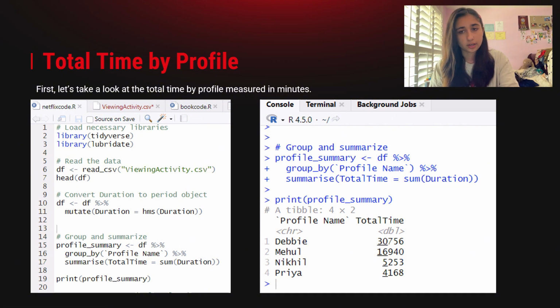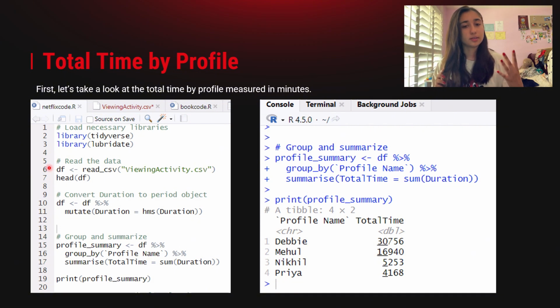So if you look here where my mouse is, I don't know if my cursor is being recorded right now. Here, I'll just use this. Okay, where the little red dot is on the screen. I just saved it as data frame because I was kind of lazy. That's what I did the last project. It's okay, it works, and it's easy to remember. So data frame is read.csv, viewing activity.csv.